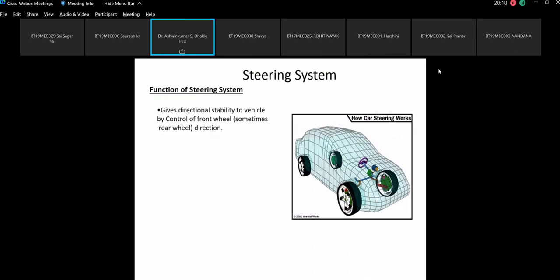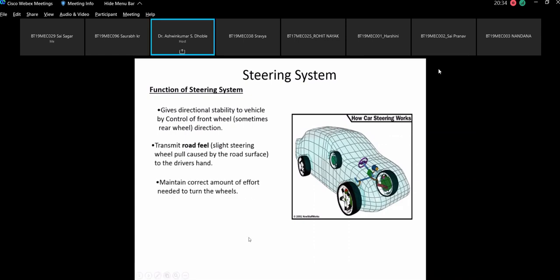Okay. So the first thing I have discussed is that it gives the directional stability to the vehicle by control of the front wheels, sometimes rear wheels also. Then the next point is to transmit road feel, the slight steering wheel pull caused by the road surface, to the driver's hand, and maintain the correct amount of effort needed to turn the wheel.